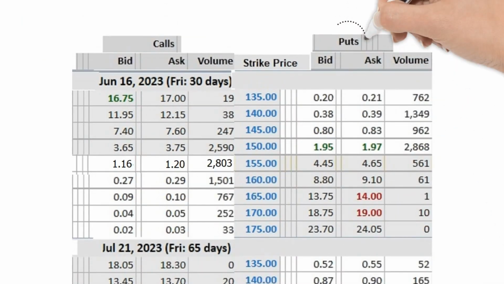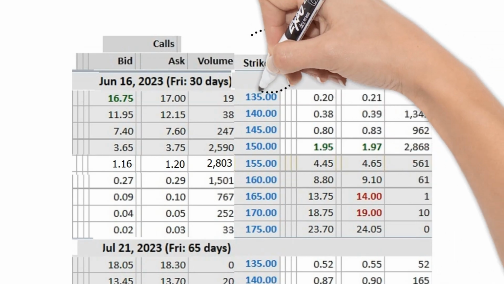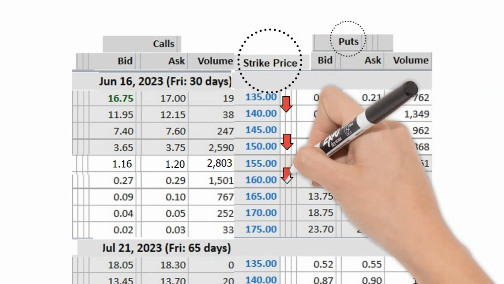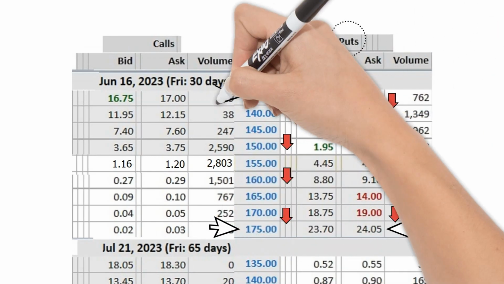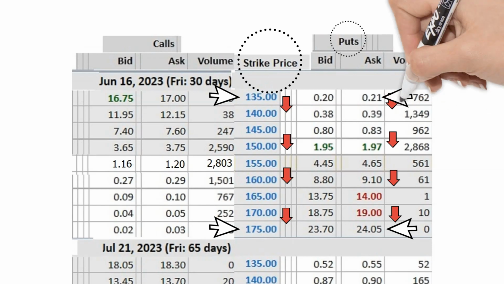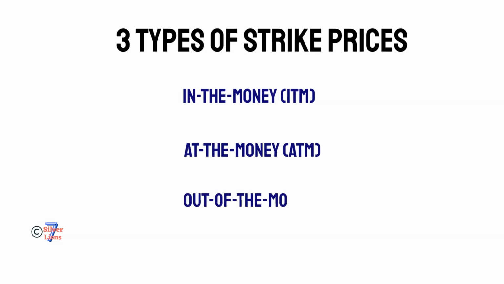In a put option, the contract holder has the right to sell the contract's underlying asset at strike price. The higher the strike price, the higher the put option value. The lower the strike price, the lower the put option value. There are three types of strike prices: in the money, at the money, and out of the money strike price.